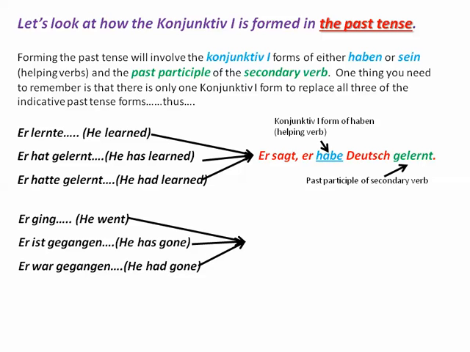Okay, another example using a strong verb, gehen. Ging, ist gegangen, war gegangen. And here the helping verb is changed from haben to sein because this is a verb of motion, an intransitive verb moving from one place to another. So it's going to be: Er sagt, er sei nach Atlanta gegangen. He said he had gone to Atlanta. And this replaces all of these three tenses in the indicative mood, or active voice if you prefer.